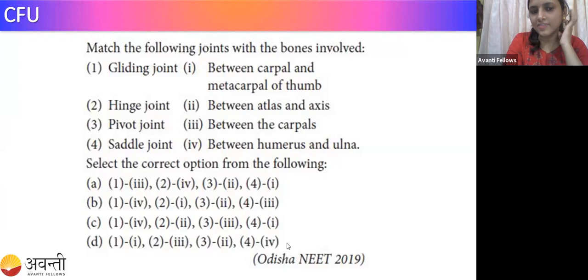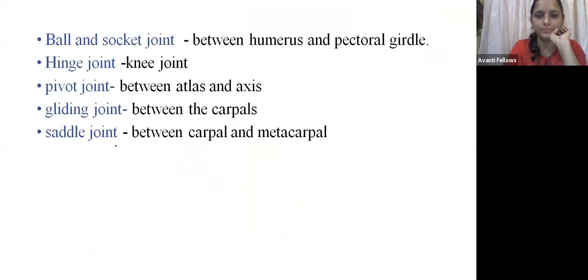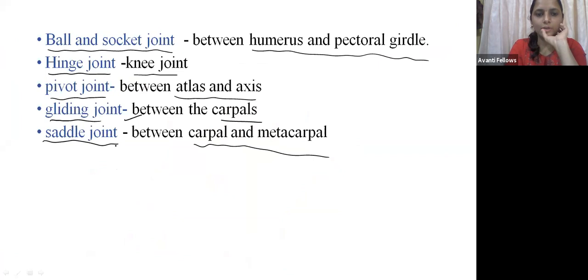So here 75% have chosen option A, 25% have chosen option B, and no one chose option C and option D. Okay, guys, let us see. I have told you that hinge, right? So here between the carpal and the metacarpal, you can answer this just by seeing this, right? So this is the easy question. So hinge joint is between the knee.